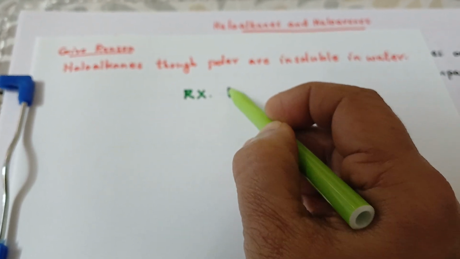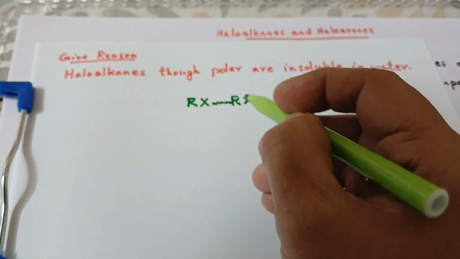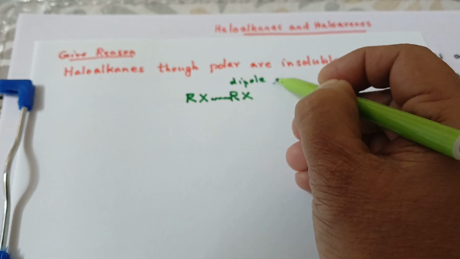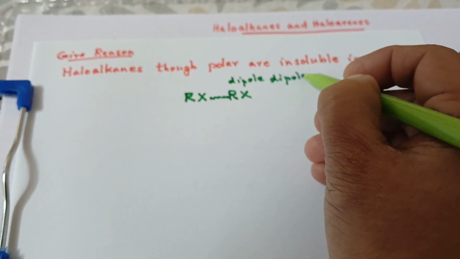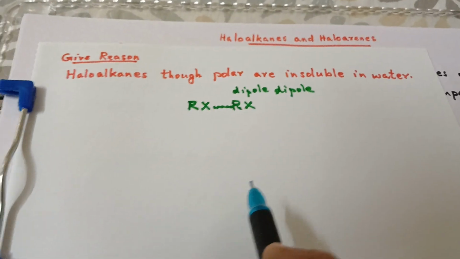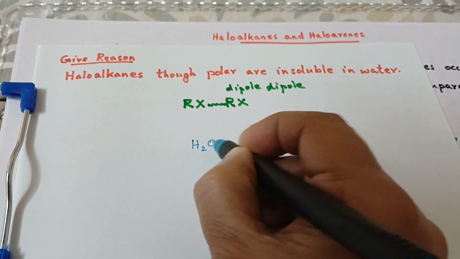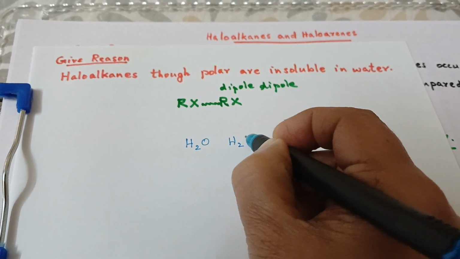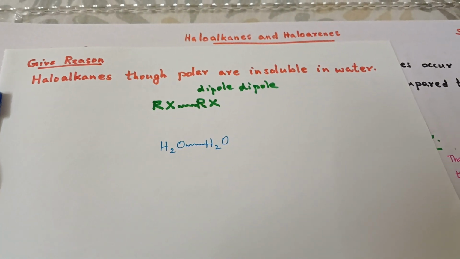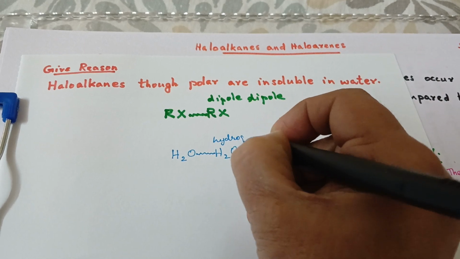So between two molecules of haloalkanes, there is a dipole-dipole interaction. Dipole-dipole forces are there between two molecules of haloalkanes. And in the case of water molecules, H2O and H2O, you have hydrogen bonding.